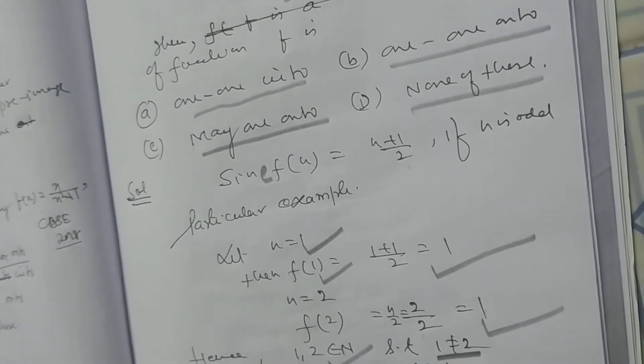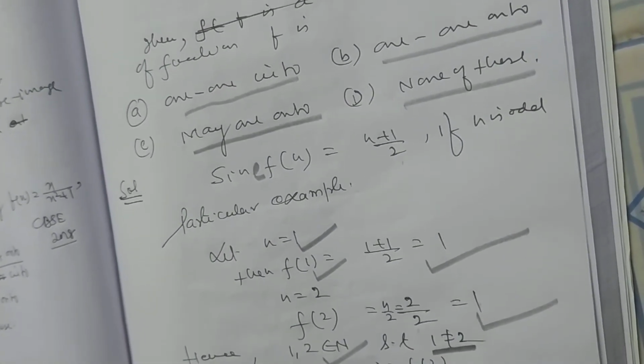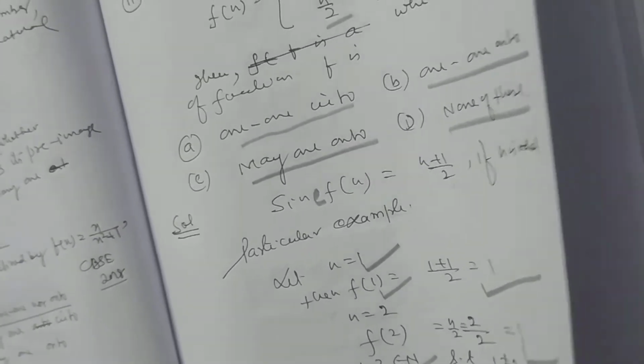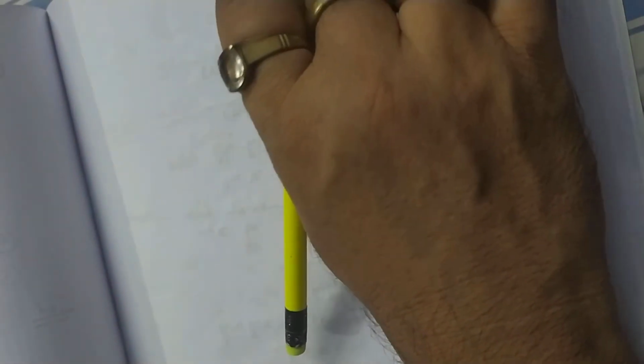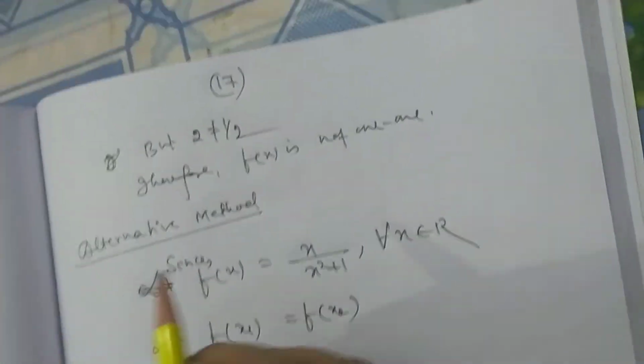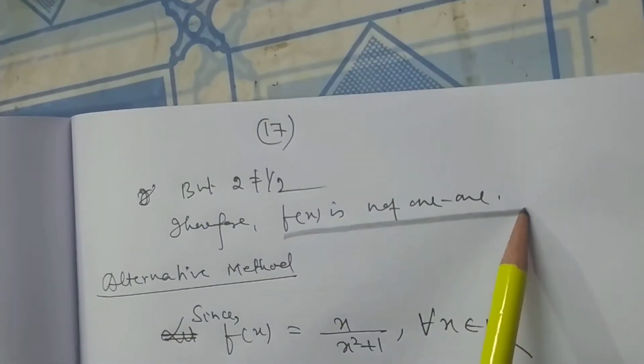So what do you observe? Both 2 and 1 by 2 give the same image. So it is many-one. It is not one-one. So for the remaining parts, thus f is not one-one.